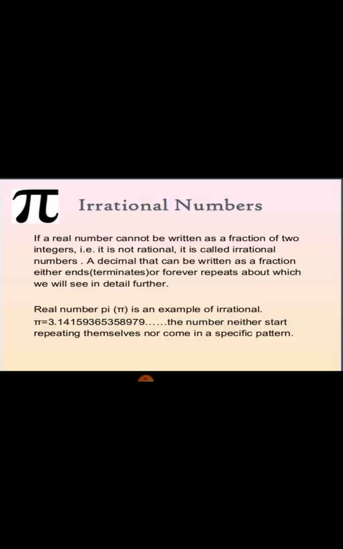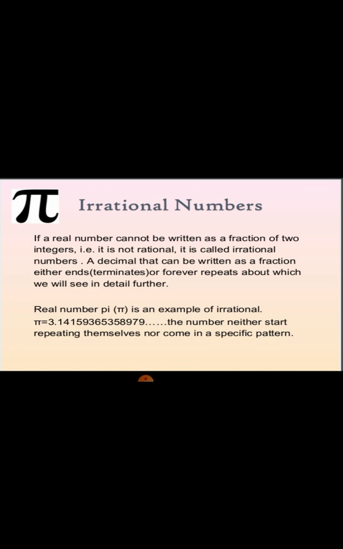What is an irrational number? A number which cannot be expressed in the form p by q is called an irrational number. A decimal that can be written as a fraction either ends, meaning terminating, or forever repeats, which we will see in detail now. Real number pi. What is pi?